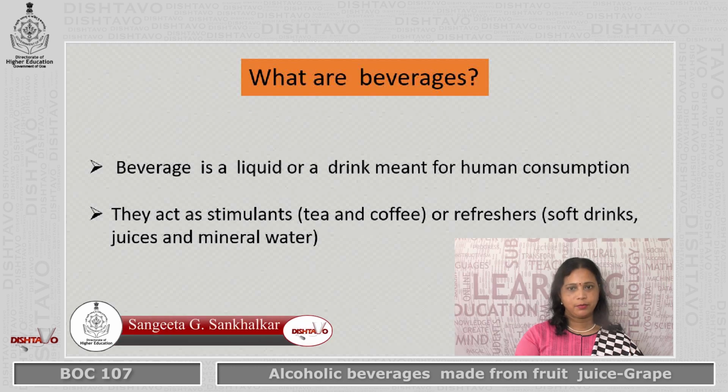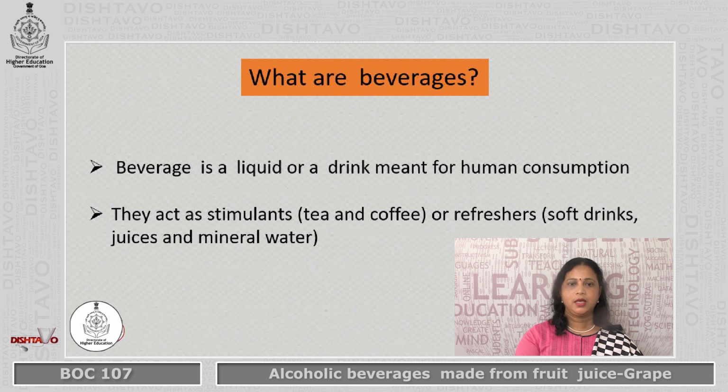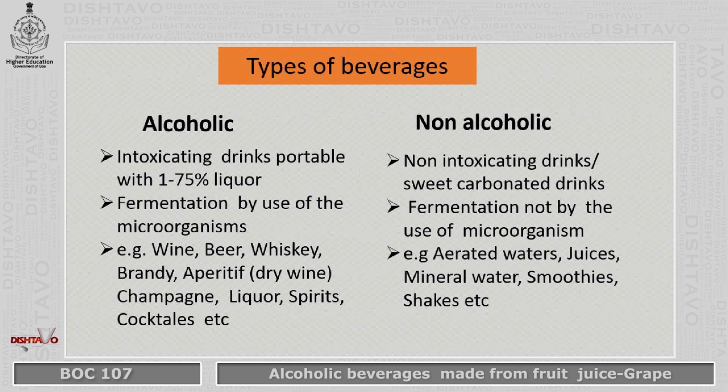So let's see what are beverages. Beverage is a liquid or a drink meant for human consumption. They can act as stimulants, for example, the common ones which we consume regularly, tea and coffee, or they are refreshers, that is the soft drinks, juices, and the mineral water. We can categorize beverages into two categories, alcoholic and non-alcoholic beverages.